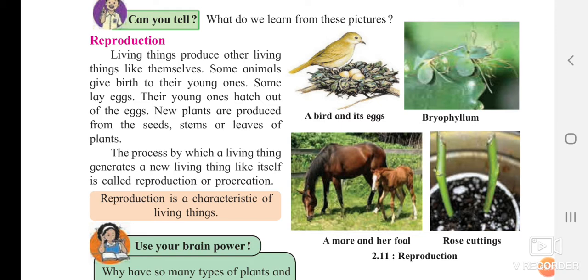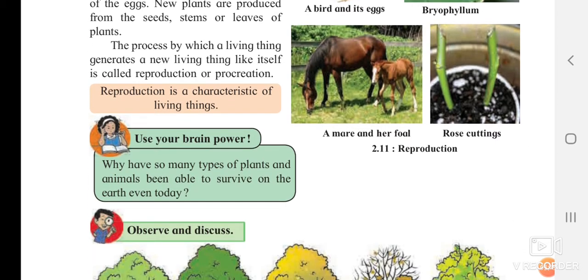Your mother gave birth to you, so she has generated another living thing the same as herself. That process is called reproduction. So reproduction is also one characteristic of a living thing.